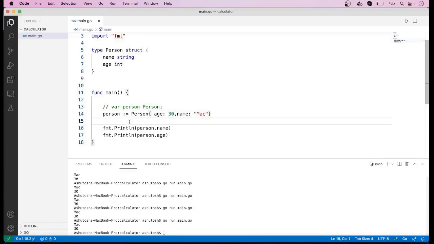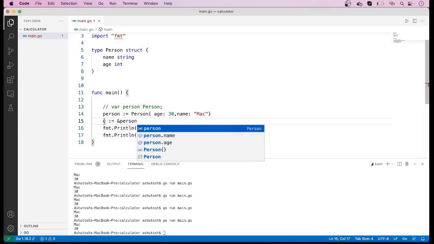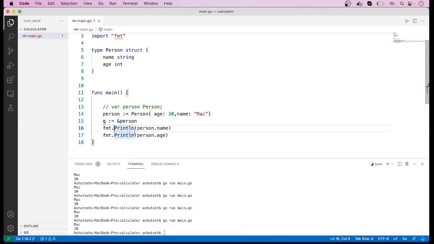So let us create another variable q, which will store the address of this person variable. So we use this type of ampersand notation to access the address of a particular variable.